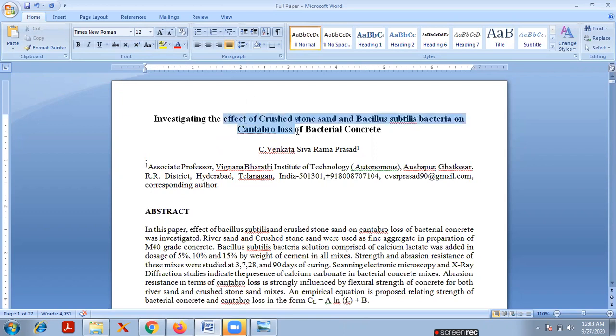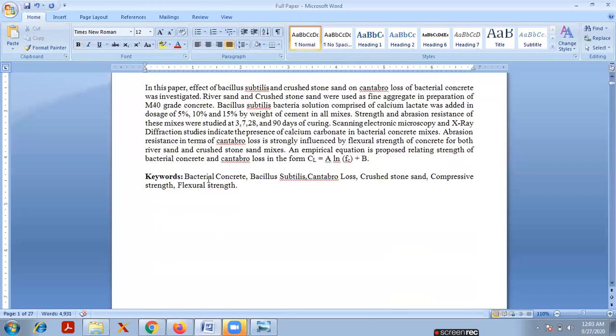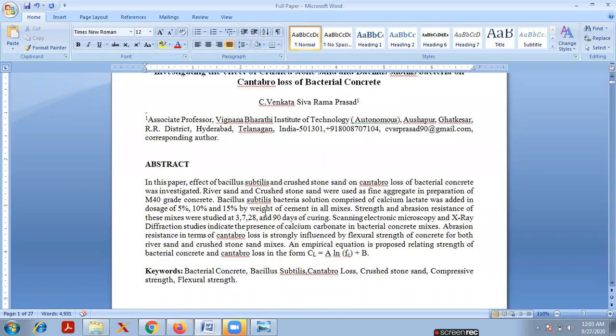This is my name, this is the affiliation, this is the abstract of my paper, and the keywords. In this journal finder, in most cases we need the title of your paper, the abstract, the keywords, and which stream you are from. These are the most important things for the journal finder to suggest a useful journal for your research paper.